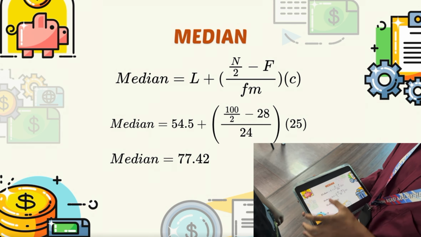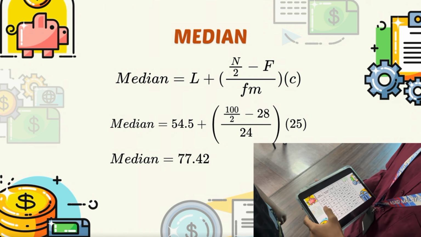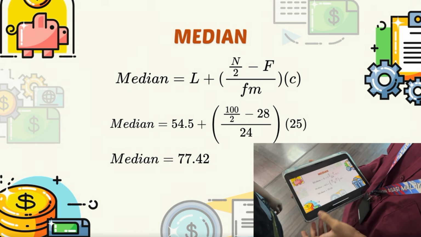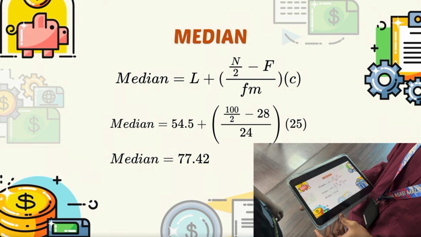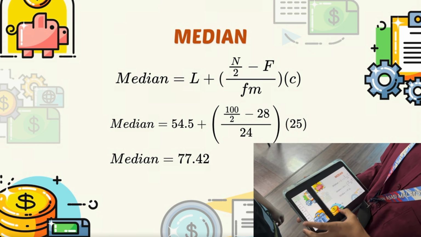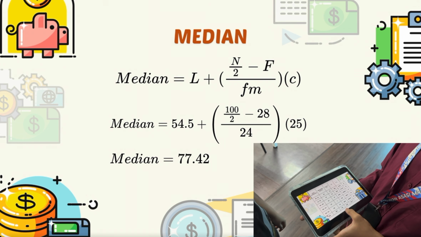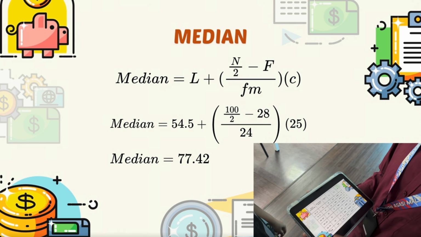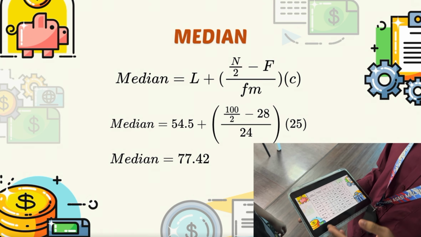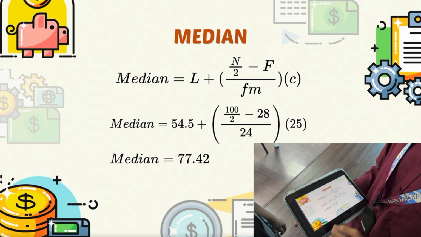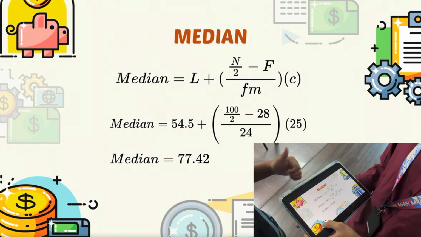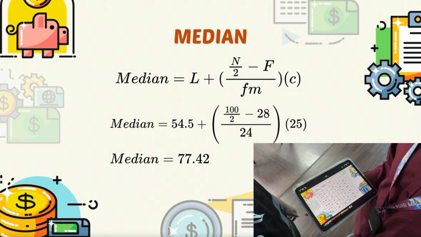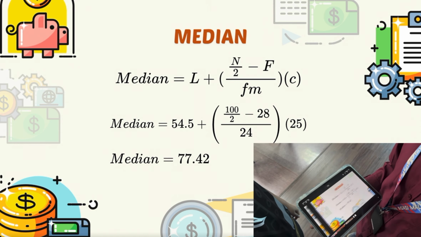So, what is L? L is actually the lower boundary of the middle class, which you can get between 55 and 54. Like shown, we get 54.5. So, what about N? N is actually the total number of frequency, which is 100. What about F? F is actually a cumulative frequency before the median class, which is 28. Am I right? Yes. The Fm. Fm is actually the frequency of the median class, which is 24.